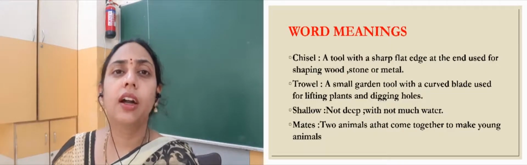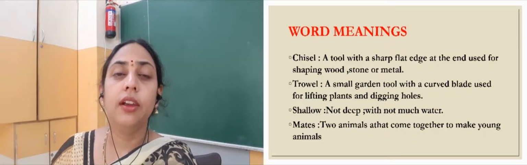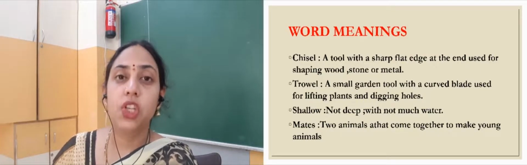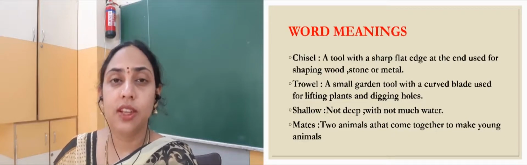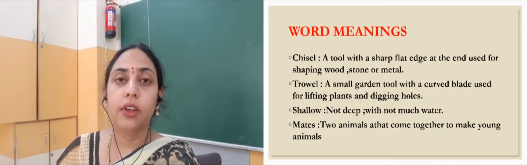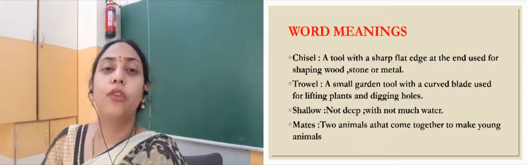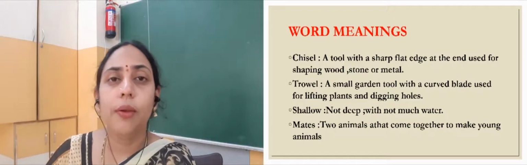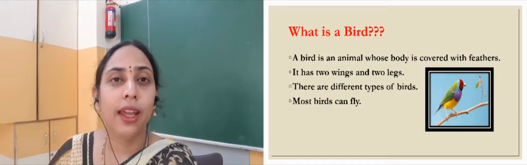Trowel, it is a garden tool with a curved blade and it is mainly used to lift plants and to dig the soil. Shallow means an area where there is very little water, or that is not very deep, right? Then we have the word mate. Mate means when two animals of different genders come together to give birth to their young ones.